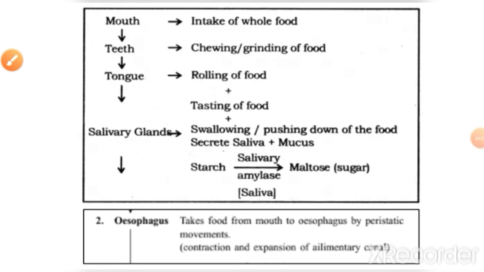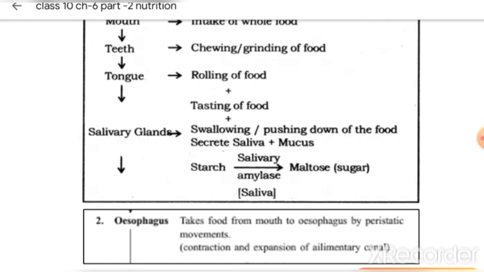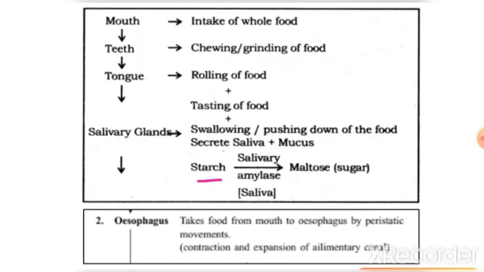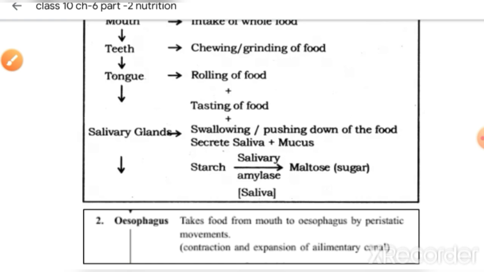Now in these slides we'll see a brief overview of all the processes we have just discussed. The mouth takes the whole food into the body, then teeth chew the food, the tongue rolls the food and tastes the food, and also mixes the food with the saliva. The saliva is released from the salivary glands, and the saliva basically digests starch into maltose sugar. Then the food goes into the esophagus. In the esophagus, with the process of peristalsis, the food is passed on to the stomach.